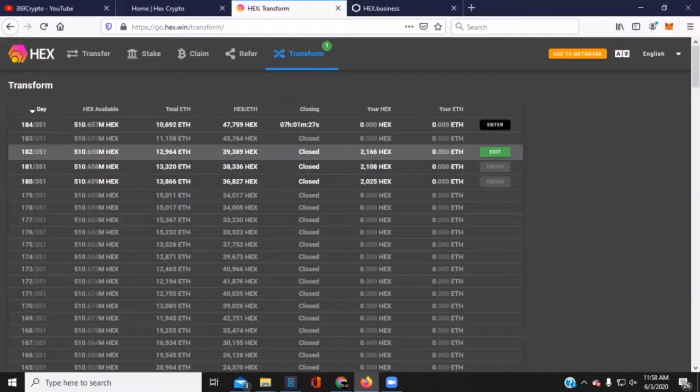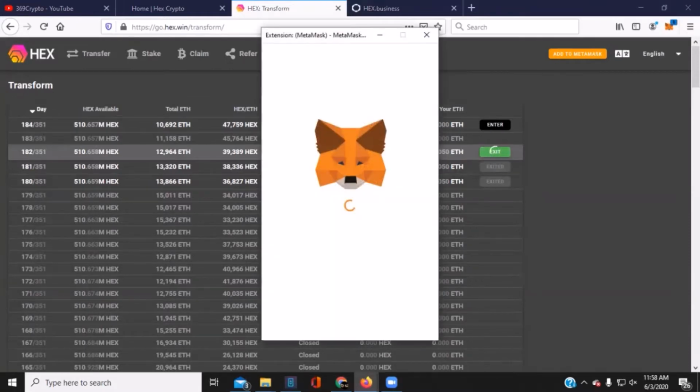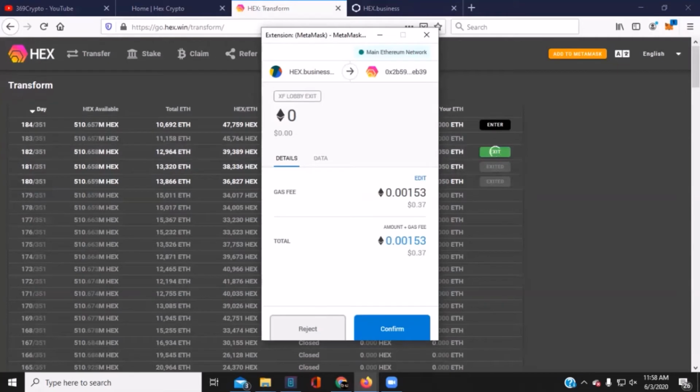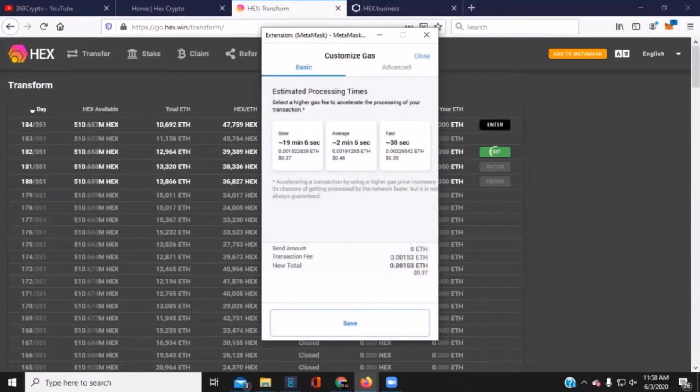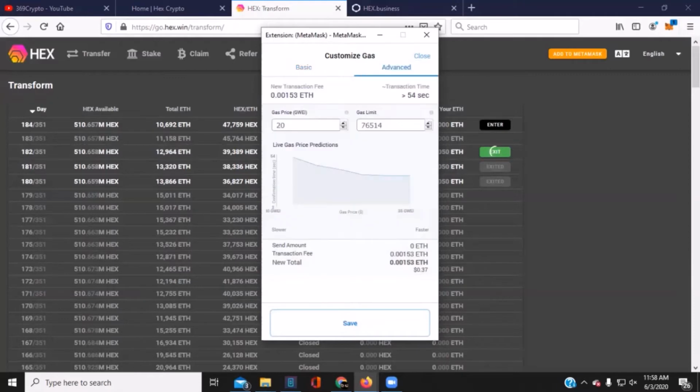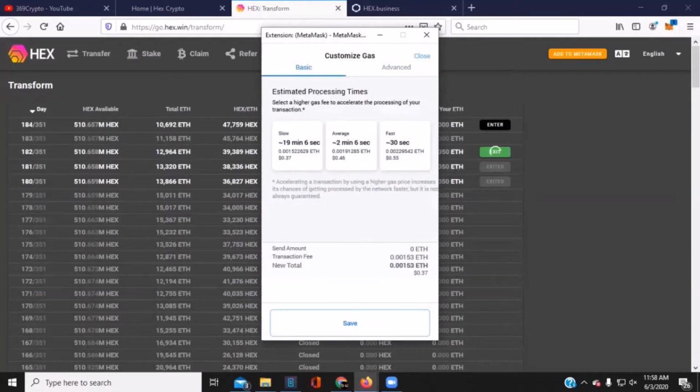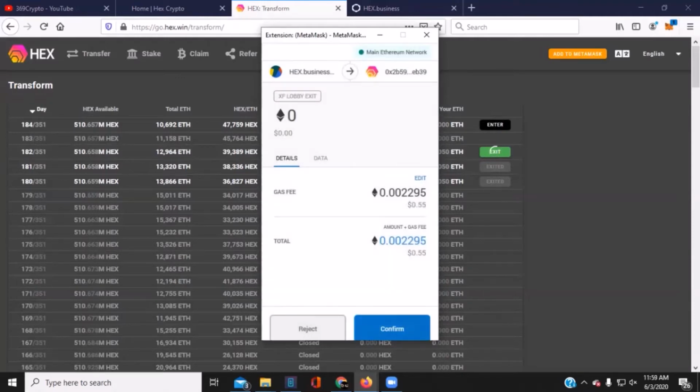So we are going to exit this. And what happens here is we're actually going to mint our tokens. So we'll do that. That will prompt a MetaMask transaction. And as we've done before, we've got gas options here: slow, average, and fast. You can also go over to advanced and mess with these numbers here. But if that looks foreign to you, I would not recommend that. This is the easier way. I just crank it on fast and hopefully the fees aren't too much. 55 cents to do that.